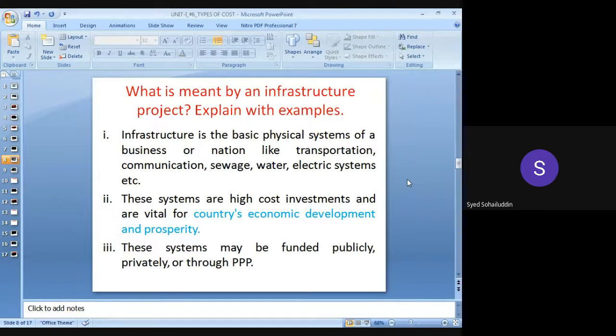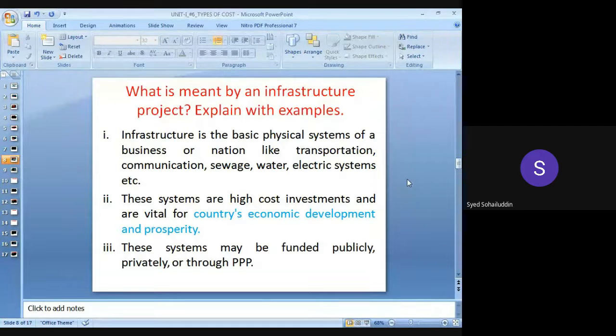Therefore, by constructing these things, there may be an increase in the economic development of our country, the economic development will be more, and the prosperity of our country will also be increased by a large amount by constructing these infrastructure projects. Okay,